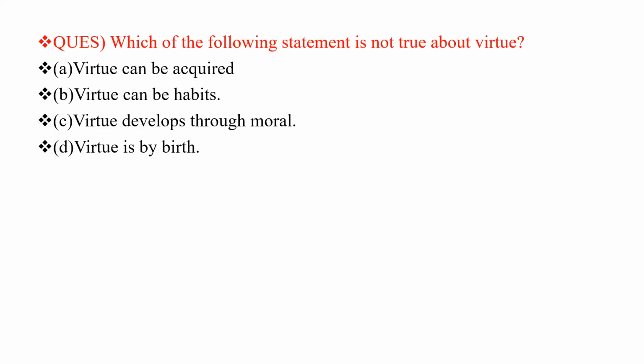Now we have one question. Which of the following statements is not true about virtue? First one, virtue can be acquired. Second one, virtue can be habits. Third one, virtue develops through the moral. And fourth one, virtue is by birth. So please tell fast, what will be the correct answer?